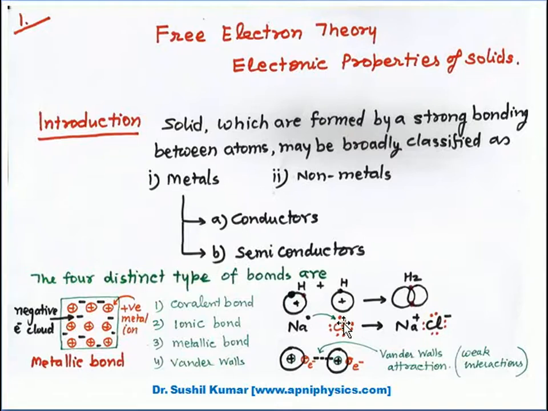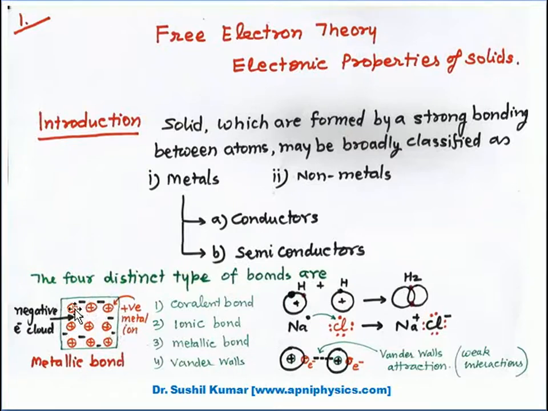Because of that, sodium has a positive charge, and chlorine is an acceptor, and because it is accepting only one electron, only one negative sign. So this indicates Na plus Cl minus in that particular picture.